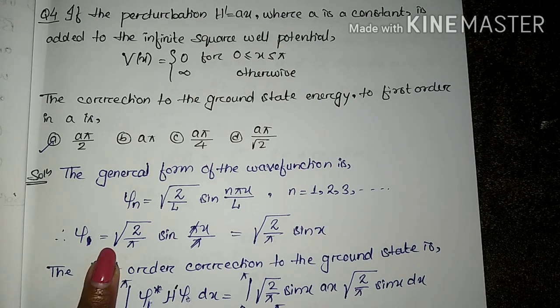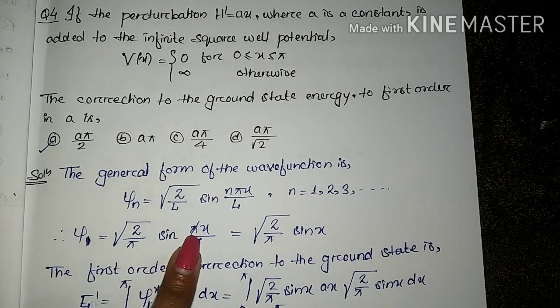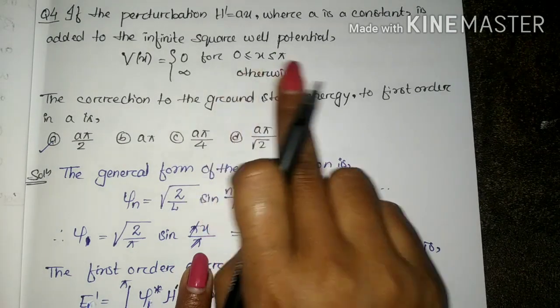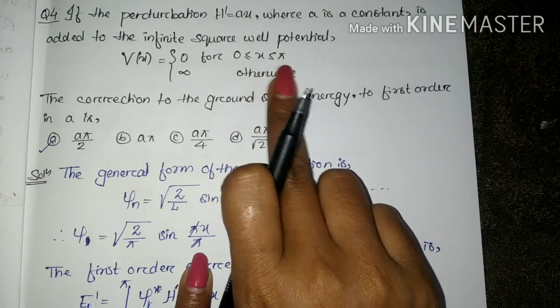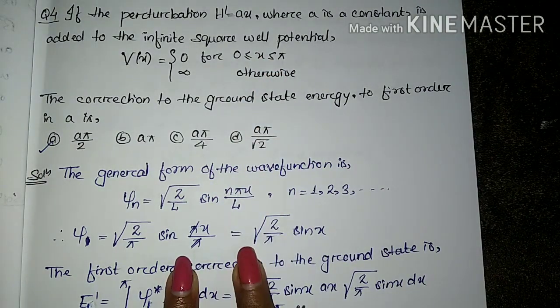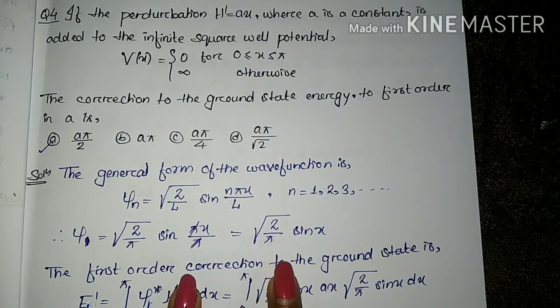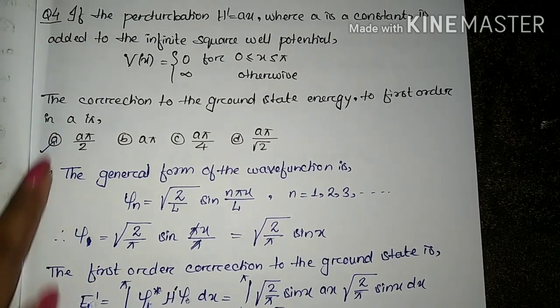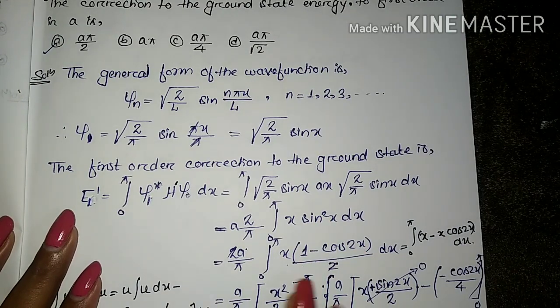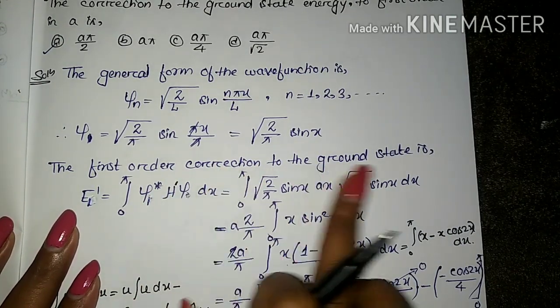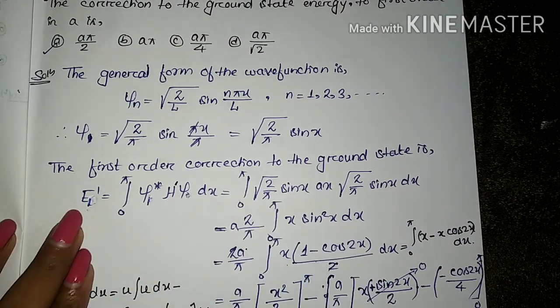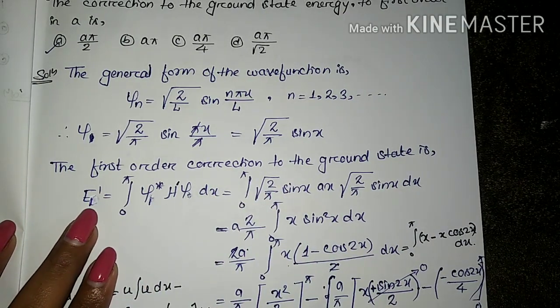So we are writing psi 1 equals root over 2 by L sine n pi x by L, n equals 1, and here our L will be 0 to pi, so it will be pi. So psi 1 equals root over 2 by pi sine x. This is our wave function according to the question. Now the formula for the first order correction to the ground state energy E1 is what?